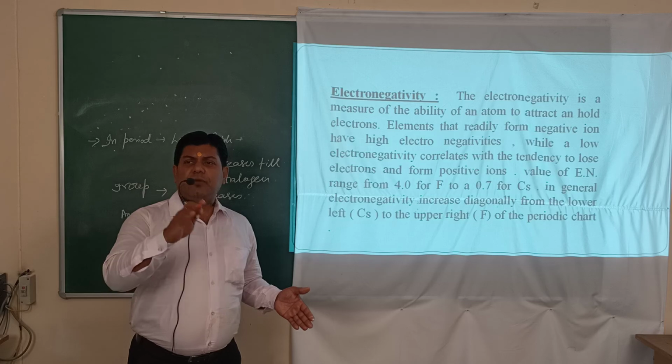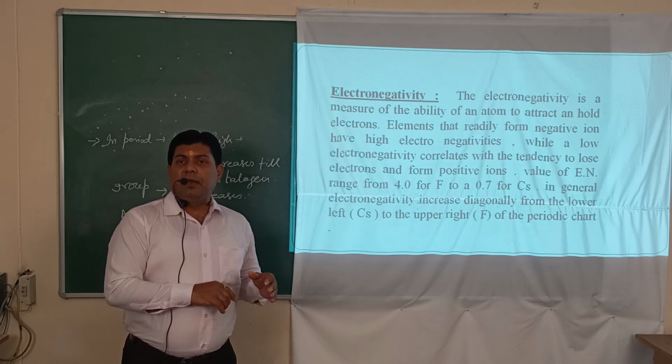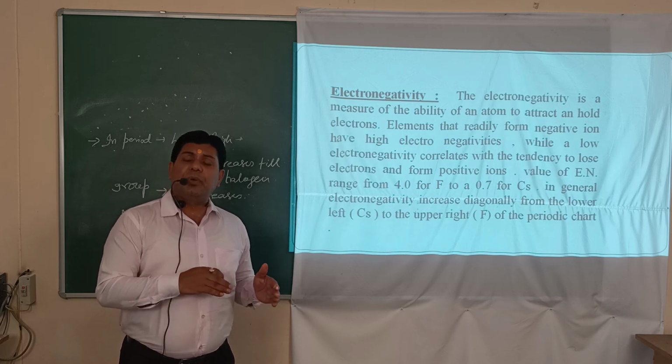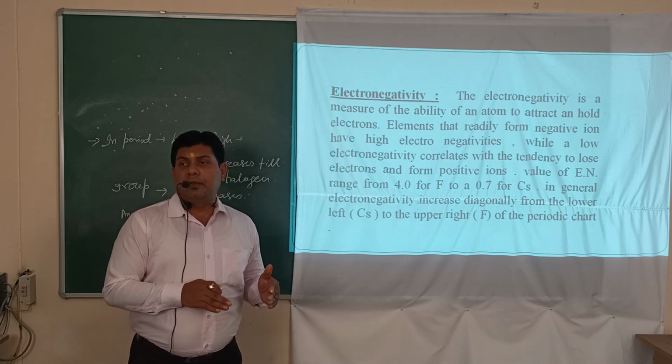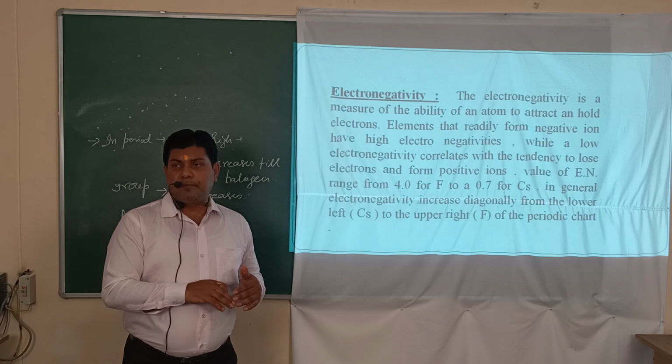As we proceed from left to right, the nature of oxide becomes acidic from basic. For example, oxides of alkali metals are basic in nature, while oxides of halogens are acidic in nature.